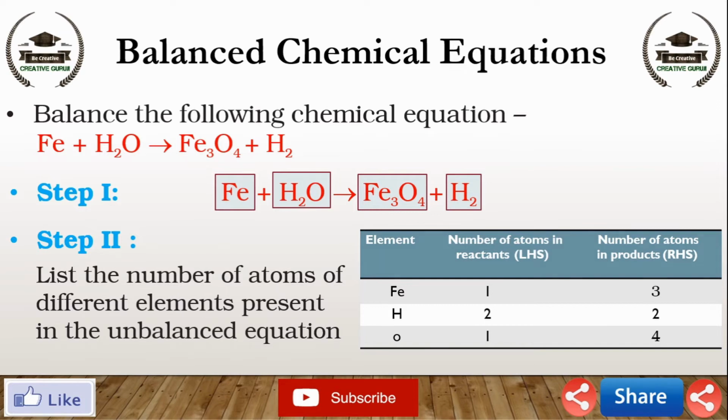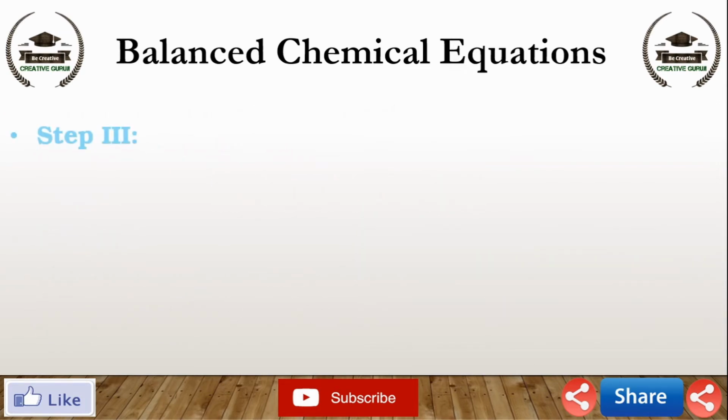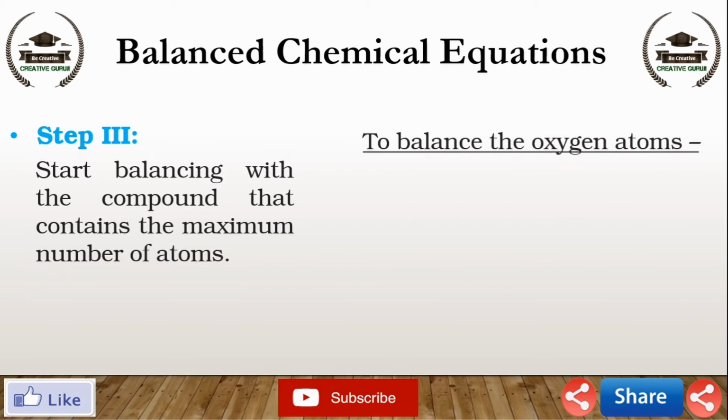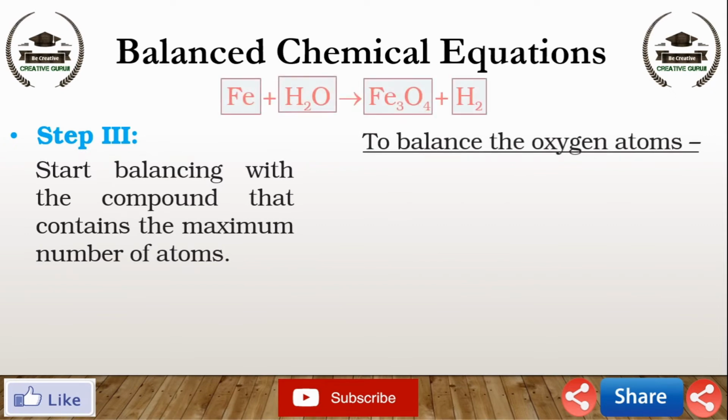Step 3. It is often convenient to start balancing with the compound that contains the maximum number of atoms. It may be a reactant or a product. In that compound, select the element which has the maximum atoms. Using these criteria, we select Fe3O4 and the element oxygen in it. There are 4 oxygen atoms on the right hand side and only 1 on the left hand side.